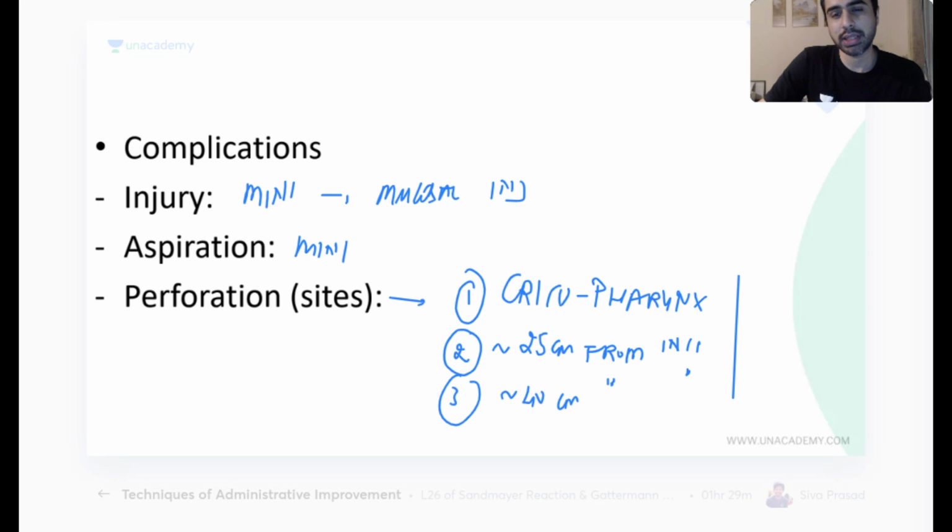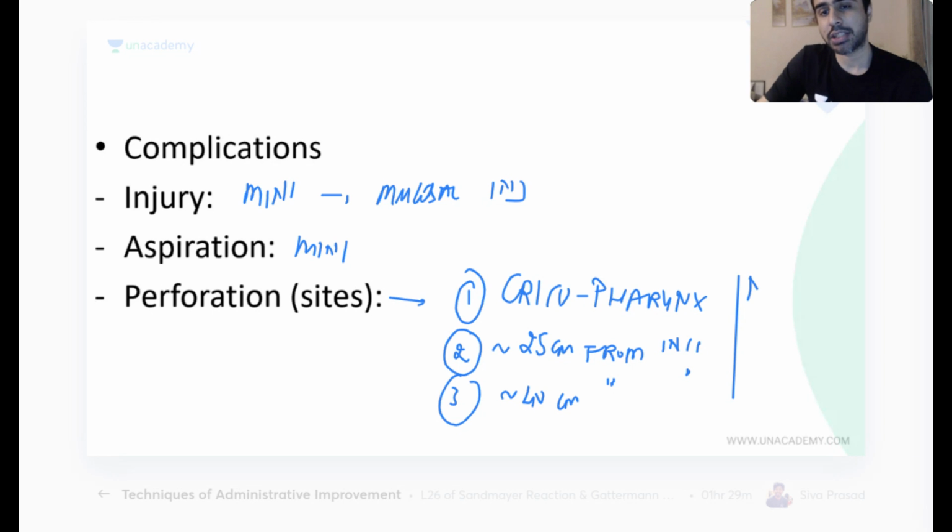What are all these areas? What is common to these three areas? Cricopharynx, where the esophagus starts, 25 centimeters and 40 centimeters from the AA. No, AA is only over here. And it's not AA, it is TA, thoracic aorta.